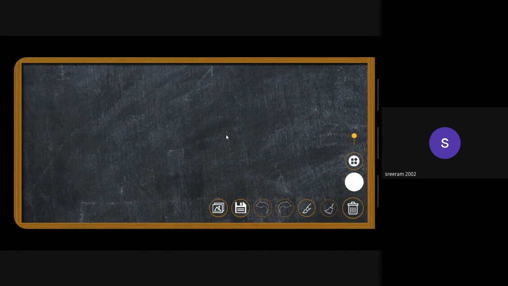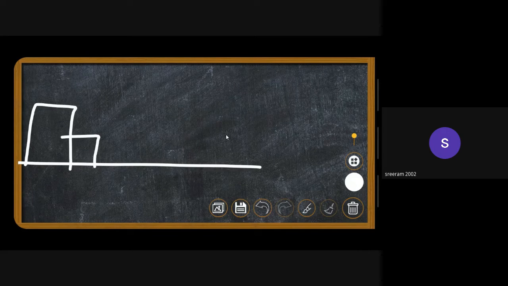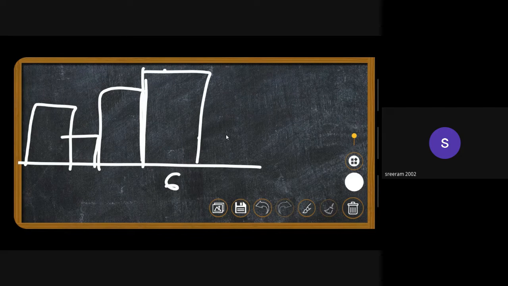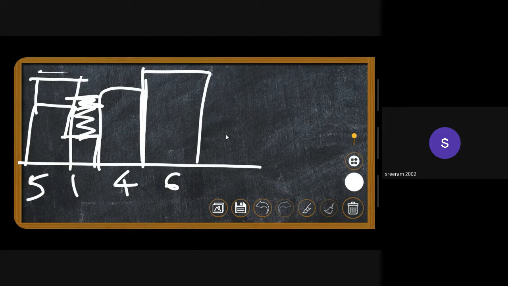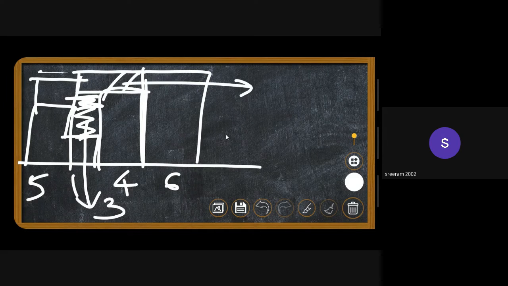Let me just redraw the diagram. This will be 5, this will be 1, this will be 4, and then 6. So this is the part that we have calculated first, which turns out to be area 3, and this part that we have just calculated has area 2. So our answer should be 5. Okay, we'll see how we can code this.